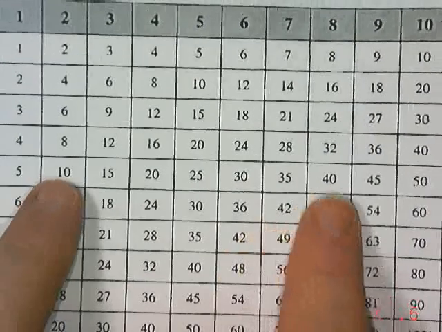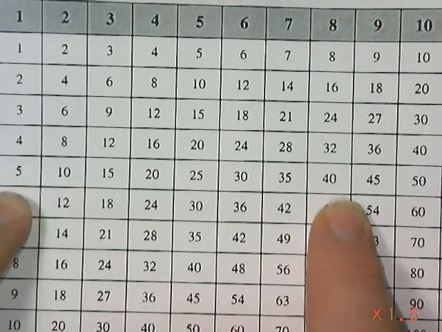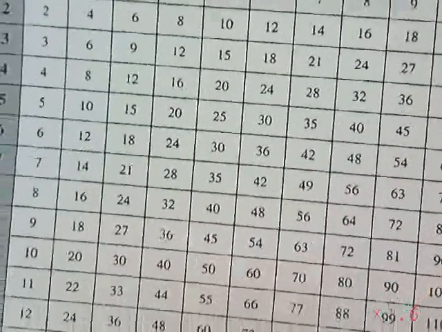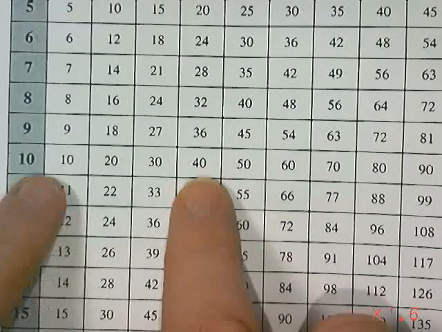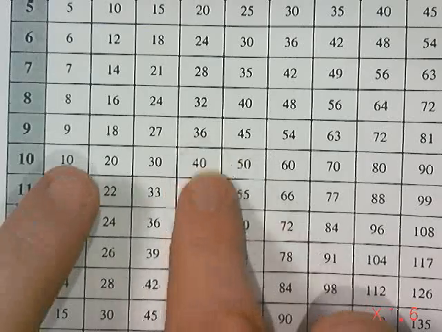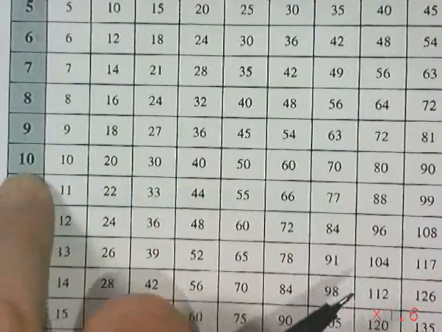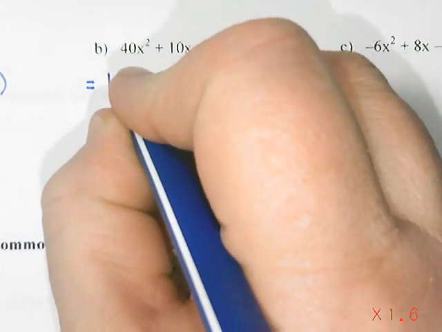And I see 40 and 10 show up in the row for 5. And it also shows up in the row for 10. So the larger number that I could find was 10. So I'm going to say that 10 is our greatest common factor.